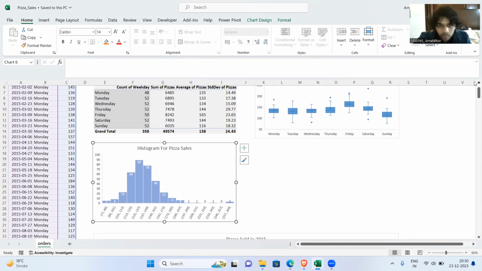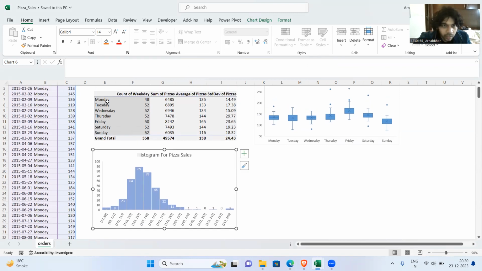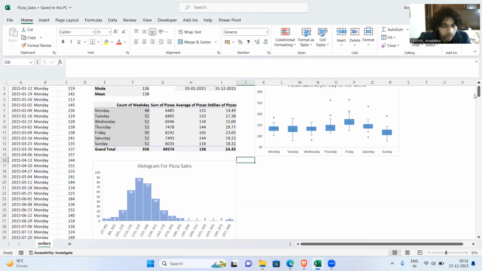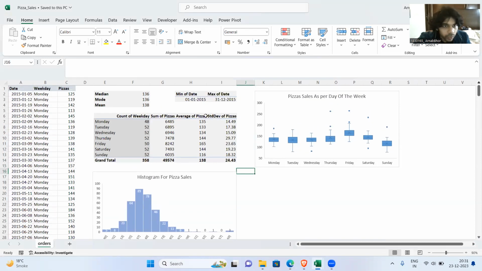Now, just to make this concept a bit clear, if you look at this, it is a histogram in its own right. That's why I've coded it differently, a bit dark. Monday has occurred 48 times. That is a frequency distribution table for this variable, the weekday variable, right? Out here, Monday occurs 48 times, Tuesday 52 times. So this way we know how much data we have for how many times it occurred in the whole data set.